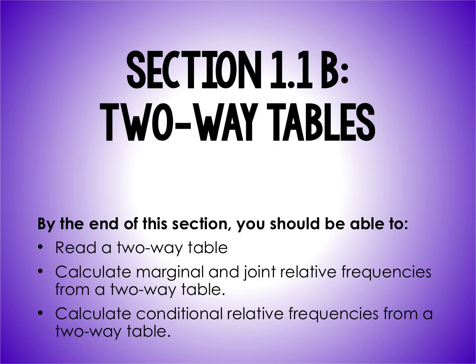And we've now reached the end of the video, so I hope that now you feel like you can read a two-way table, you can calculate your marginal and joint relative frequencies. It sounds scary, right? Those sound like really big vocabulary words. Actually, it's just put all your percentages into a table. No biggie, right? And calculate your conditional relative frequencies from a two-way table. Those are called conditional frequencies because we're saying of the ones who meet this category's conditions, how many do this thing, right? So you look at a smaller subgroup of your data instead of putting everything out of the total.